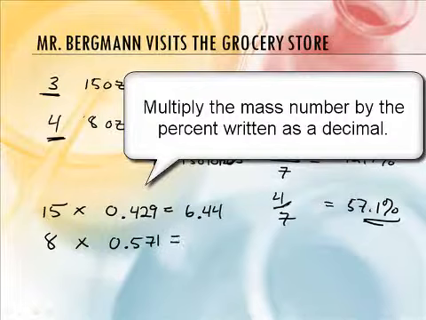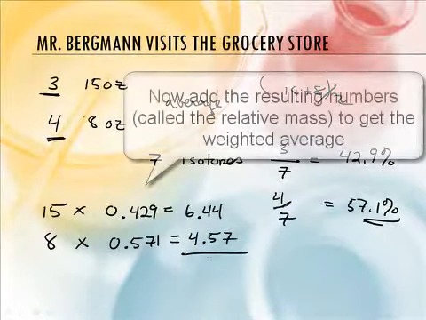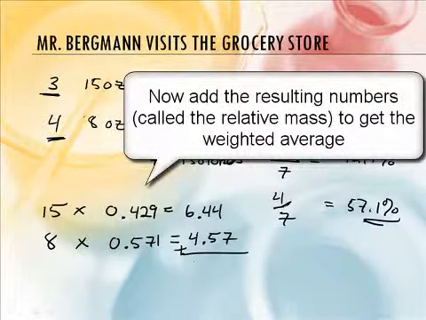So we don't use the actual percentage. We use it as a decimal, and we get 4.57. Okay. And now what do we do? Now you just have to add those two numbers together. You simply add these. It's how we do weighted averages. This is how you calculate your grades, by the way. If your teacher has 80% for tests and 20% for worksheets, you can't just add them up and divide by 2. You actually have to multiply by the decimals.